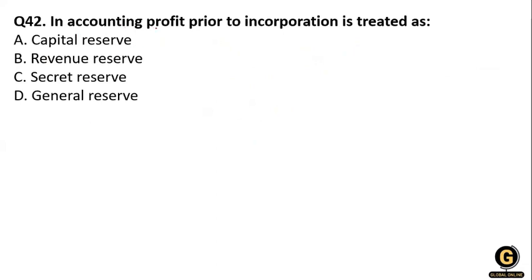Next question: in accounting, profit prior to incorporation is treated as capital reserve, revenue reserve, secret reserve, or general reserve.